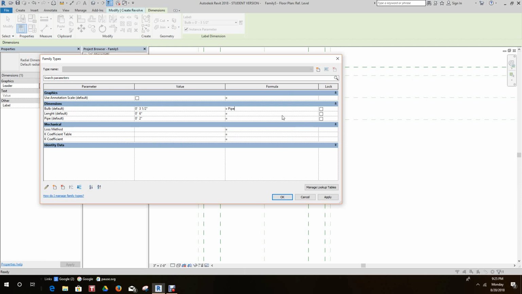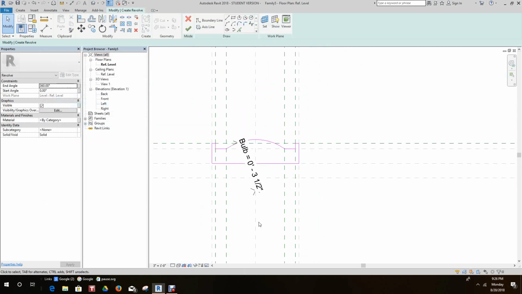Let's just say pipe plus, we should have said size, but that's okay, it should still work, plus 1.5 inches. And we'll say okay, apply, and click OK. All right.